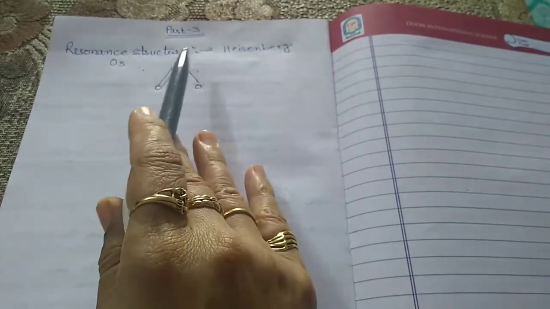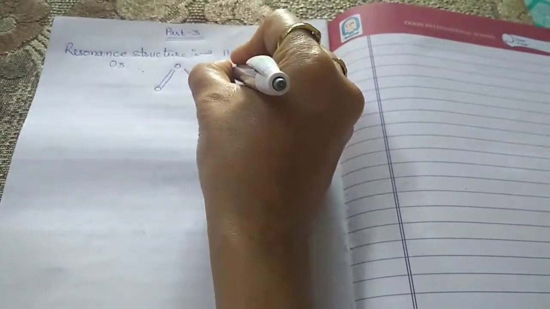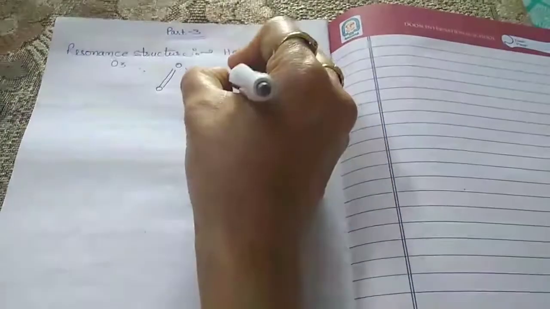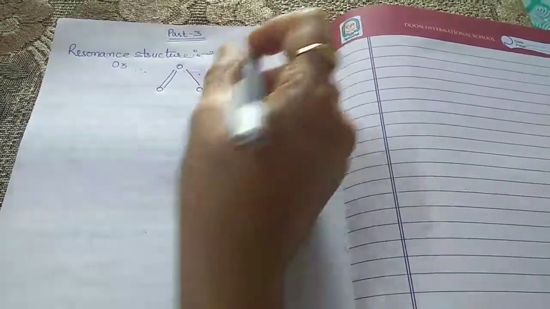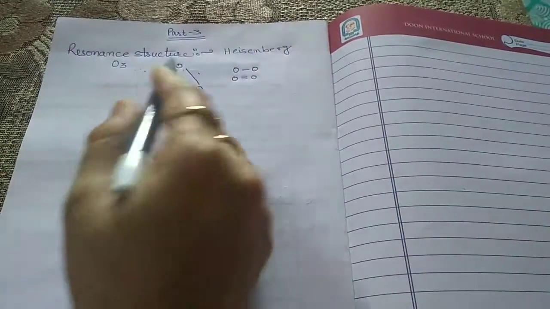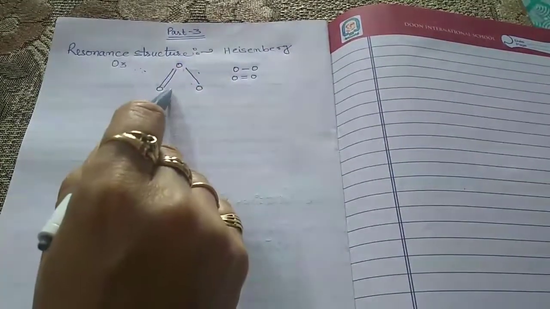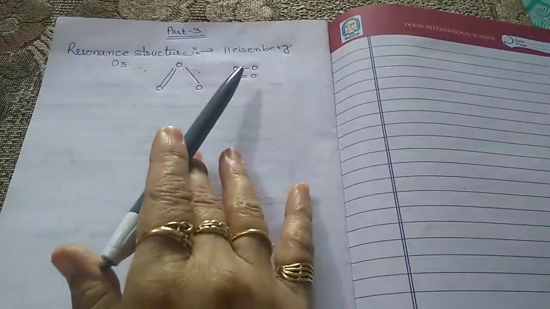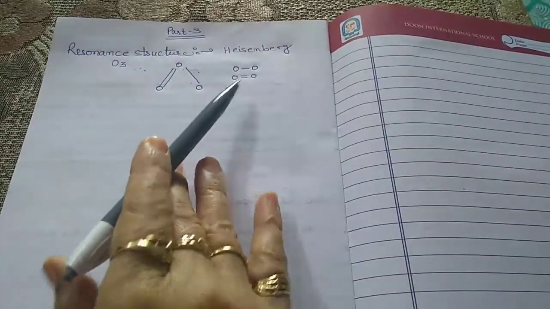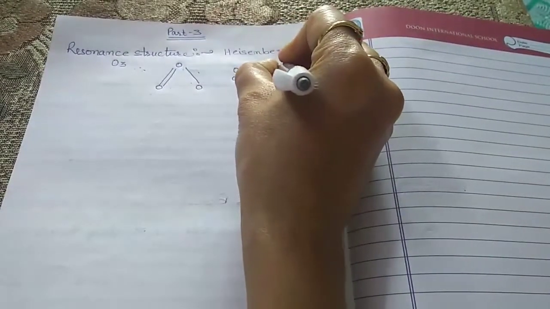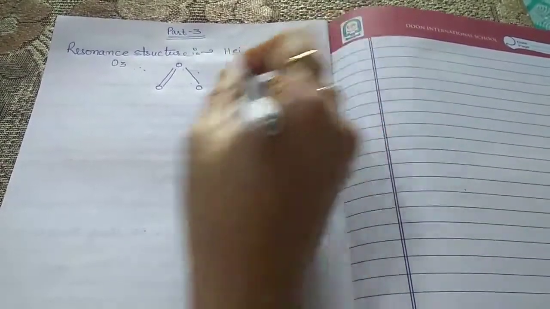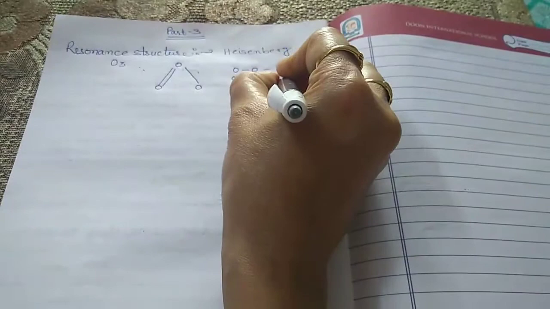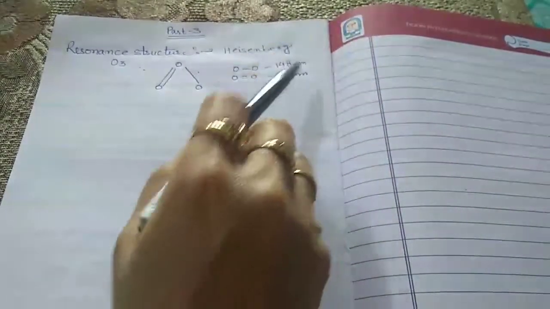The normal O single bond O and O double bond O lengths are as follows: the single bond length is 148 picometer and the double bond length is 121 picometer.